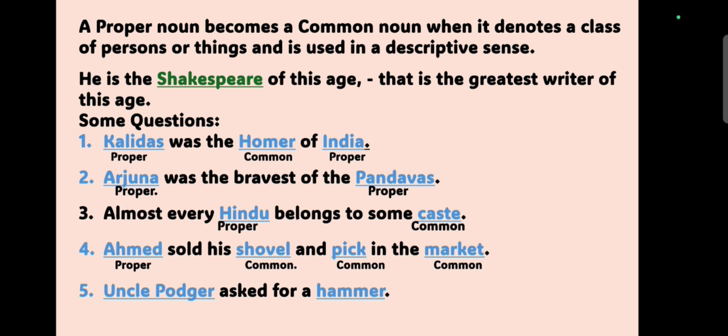Now see the fifth and the last: Uncle Poser asked for a hammer. Here also we have to identify the same things. So let's see the answers. As per answer, Uncle Poser is an example of proper noun because it is a particular name, and hammer is an example of common noun because it does not point out to any particular hammer but can be used for any or every hammer.